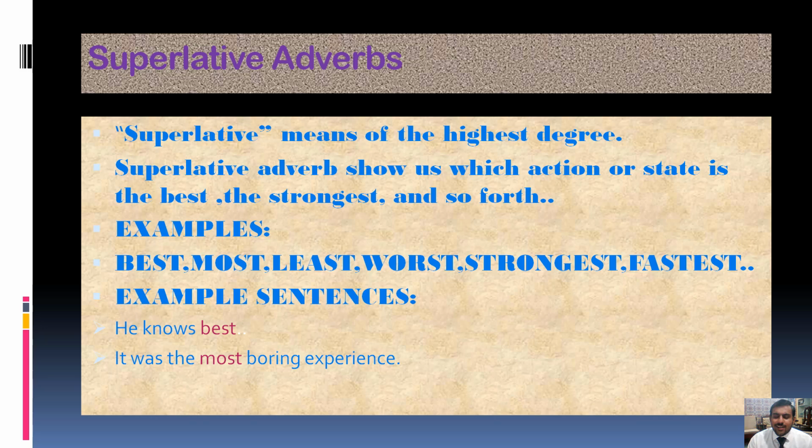So it is the strongest degree, or superlative degree, of adverb, in which the highest degree is discussed. Superlative adverbs show us which action or state is the best, strongest, and so forth. Are you getting my point, students? I hope now you can easily understand one by one how these kinds work out.